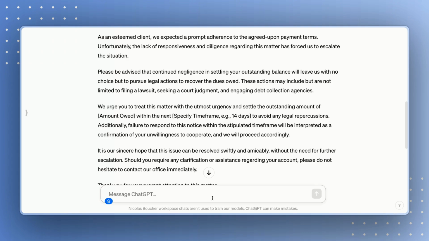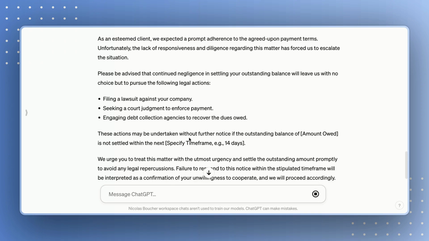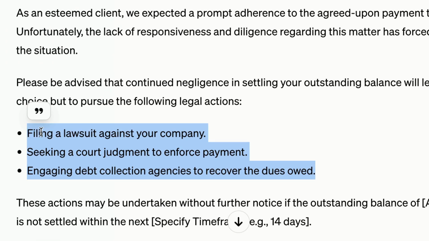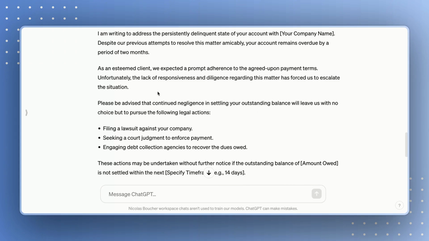And here is an additional tip. You can also ask, can you list the legal actions in a bullet point list and redraft this letter? I like to do it that way because, as you see here, for a human it is much easier to read in bullet points. And we know that if somebody comes across this letter, they will read that first. And I assure you, if your client reads that, they are going to react to this. This is how you can use the framework CSI plus FBI.